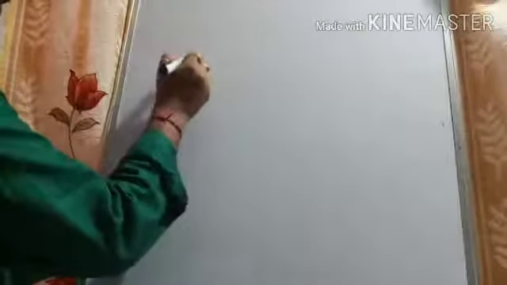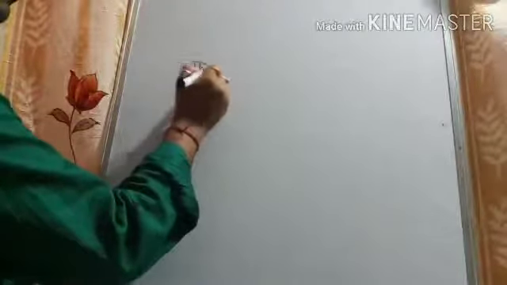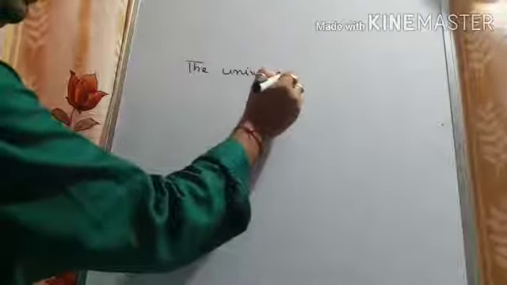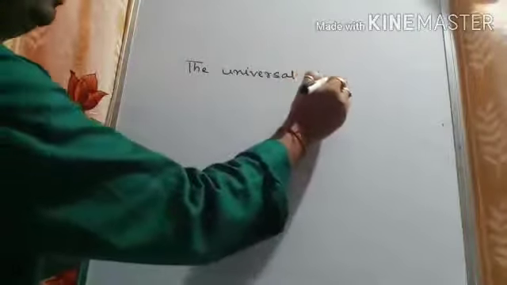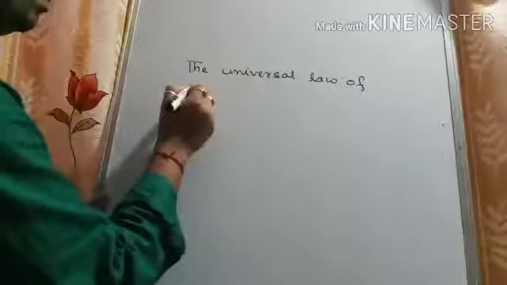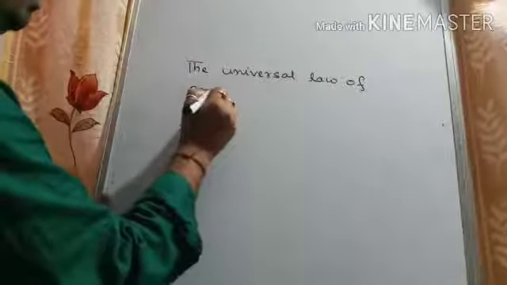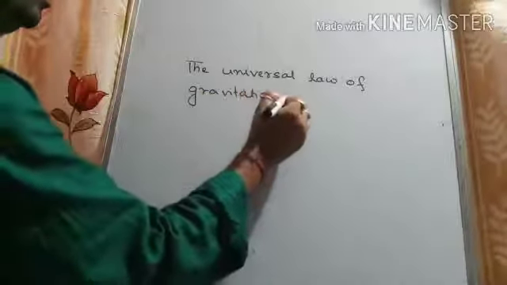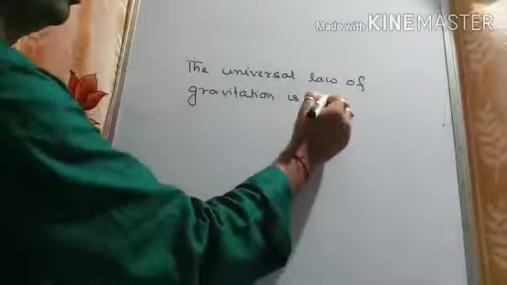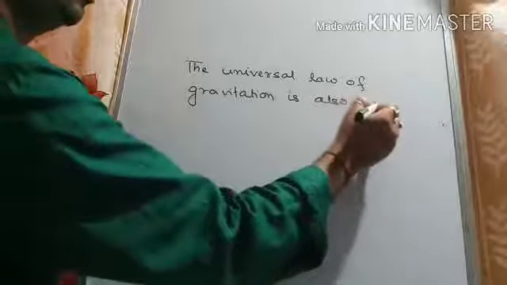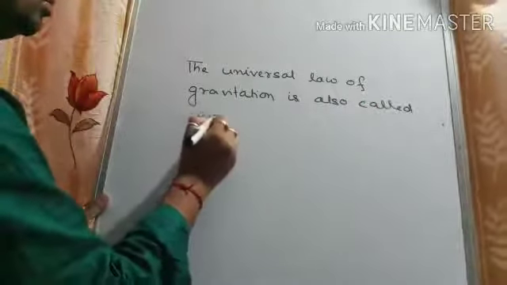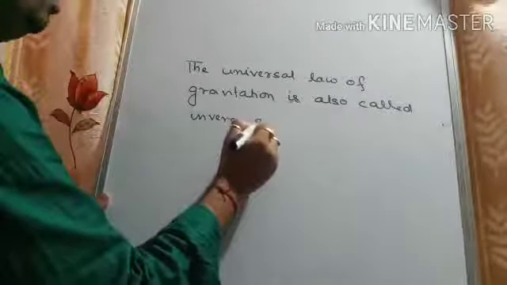The universal law of gravitation is also called the inverse square law.